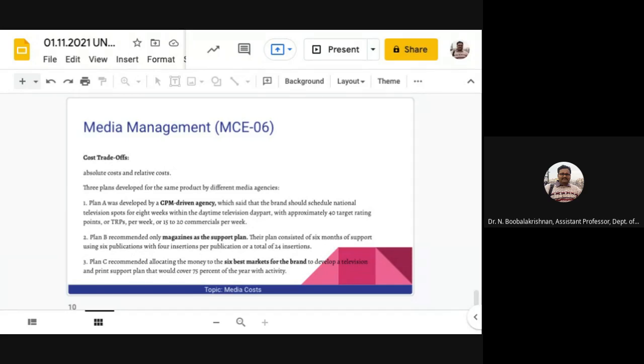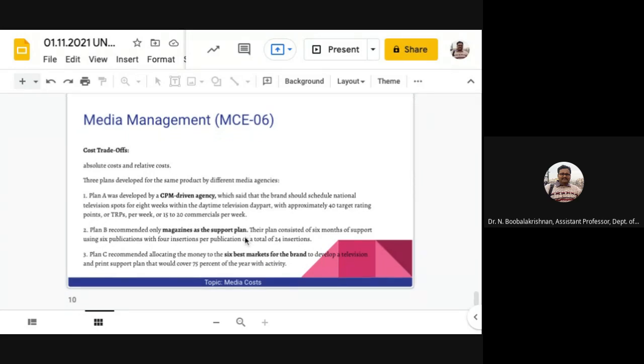So that's how the cost trade-off works in media planning, with every media plan and negotiation. There is always a trade-off between what can be done well and what is most efficient for the brand. So as media planners, it is important to understand the fundamentals of cost analysis, and even more important to understand the fundamentals of trade-off analysis. As I said, two skills are required for a media planner or a media manager: cost analysis and the trade-off.